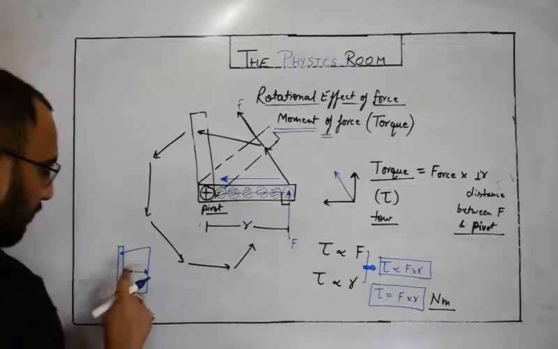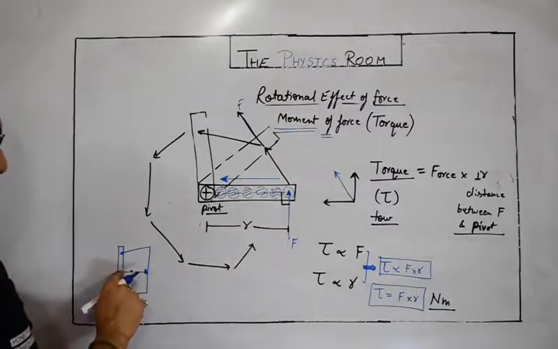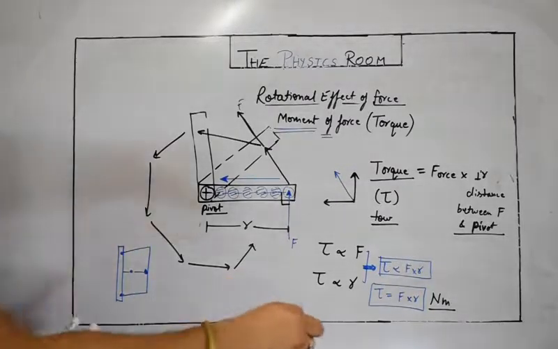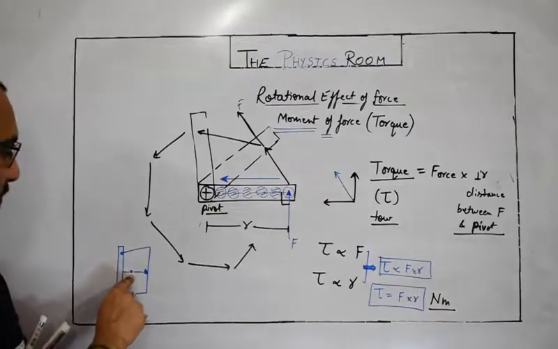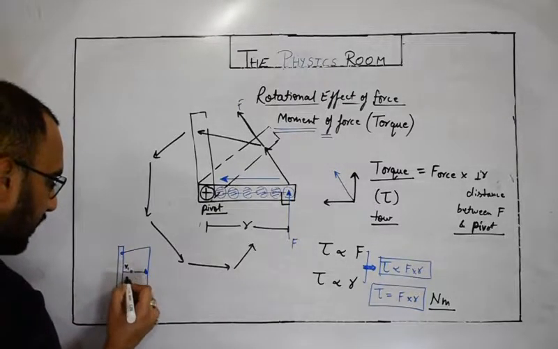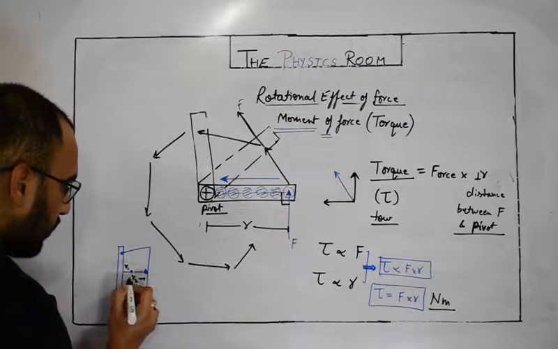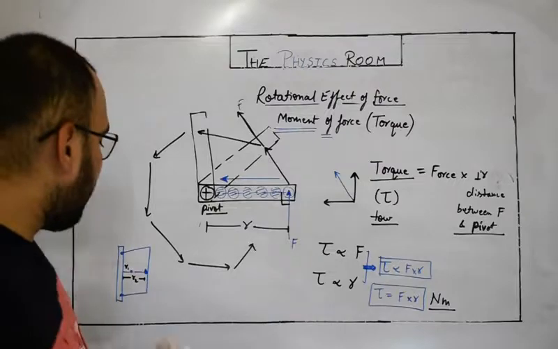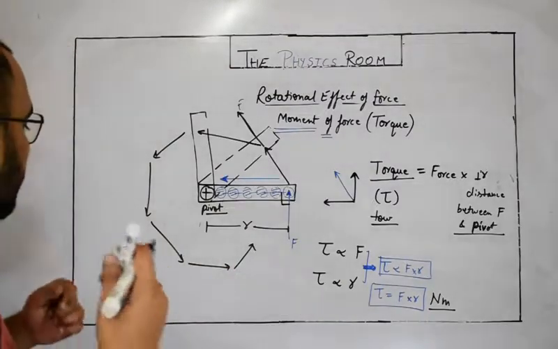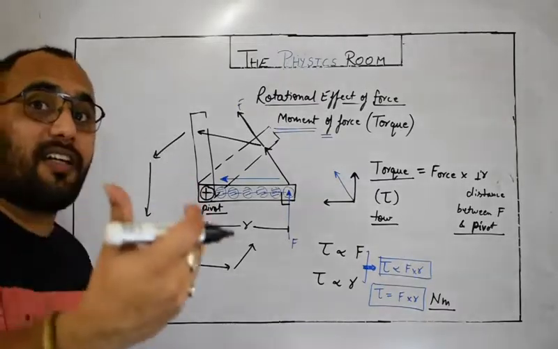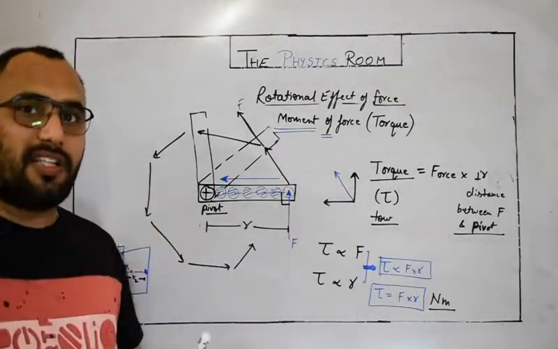Means the knob is the part farthest from the hinge. Try to open the door from this point. If I say this distance is R1 and this entire distance is R2, from which distance do you need to apply greater force? Just experience it. Obviously, on a smaller distance we need to exert greater force to create the same rotational effect.